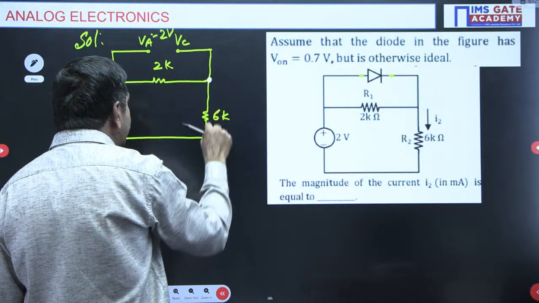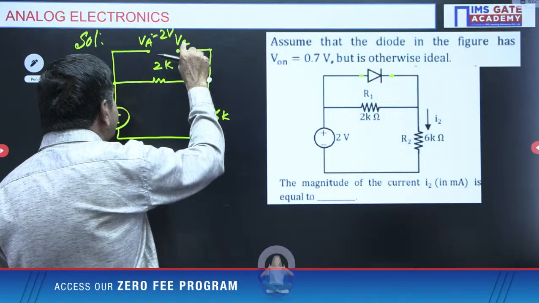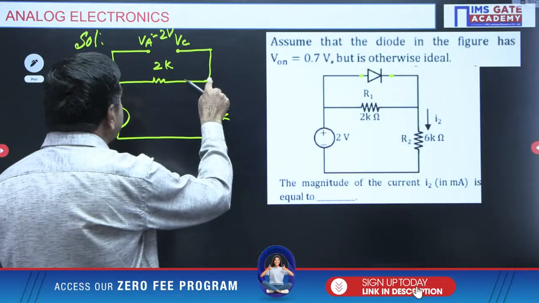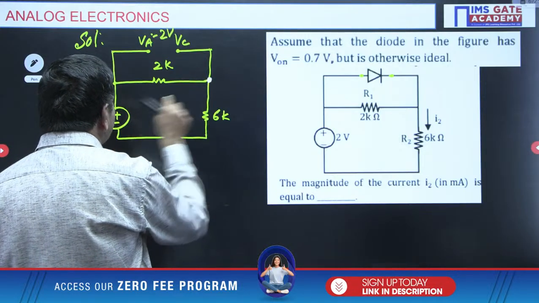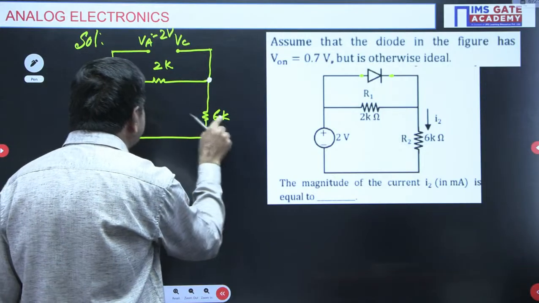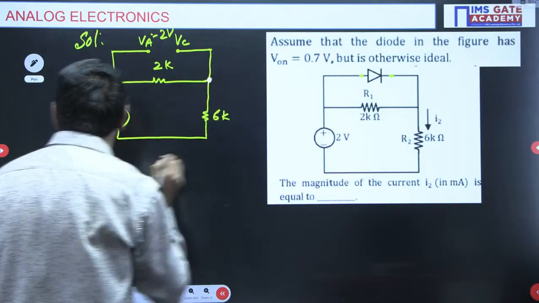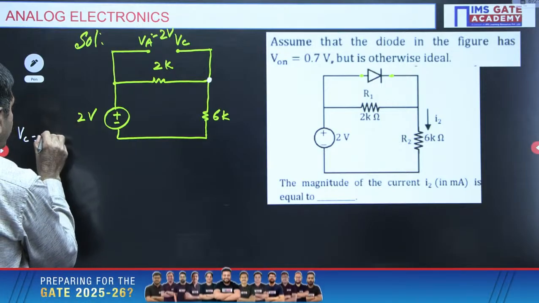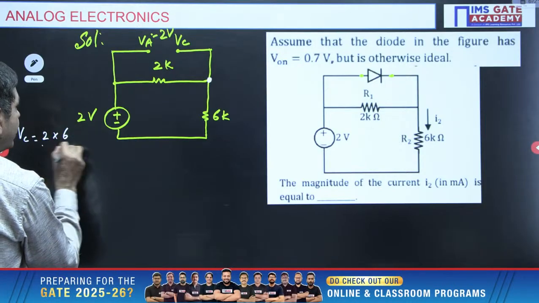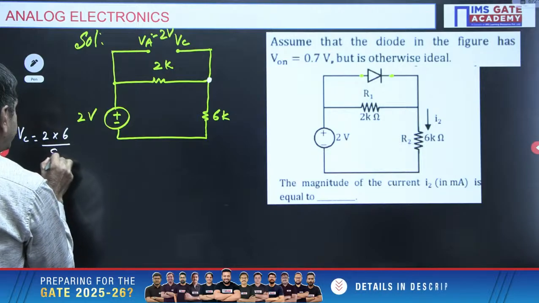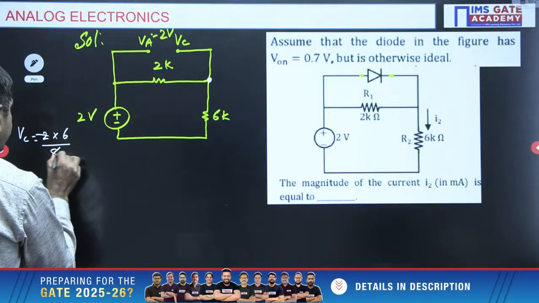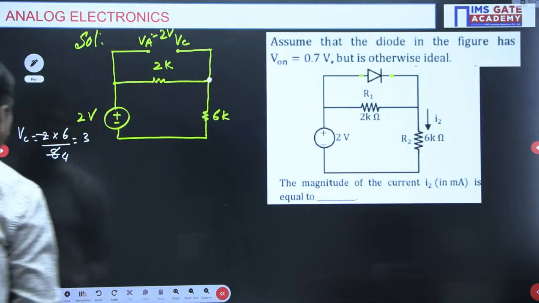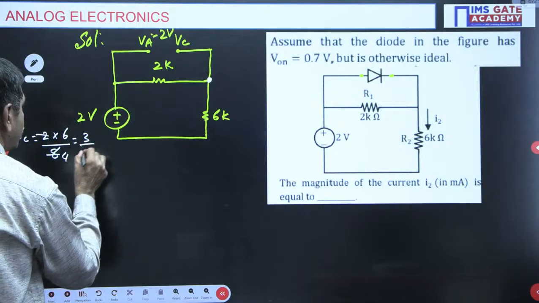This voltage is nothing but the voltage across 6K, the VC value only. Am I correct? But what is this voltage? It is the voltage across 6K, so I can apply the voltage division formula to find VC. VC is nothing but 2 into 6 by 6 plus 2, 8.